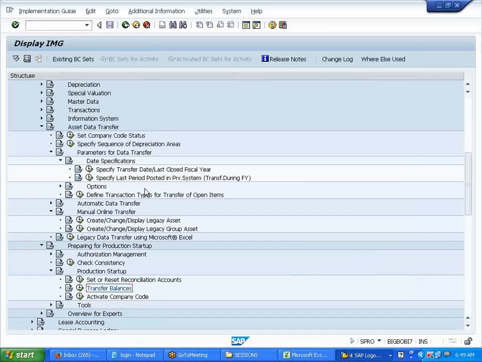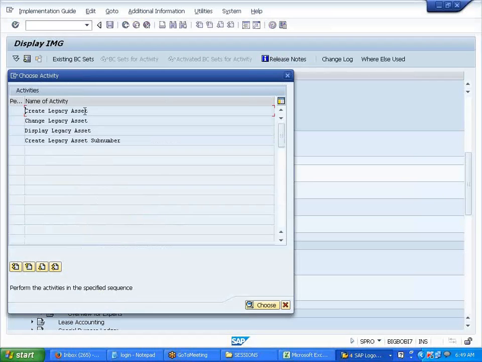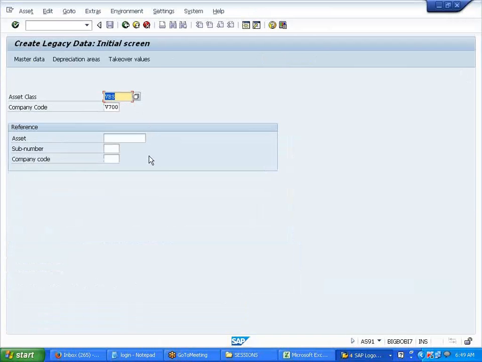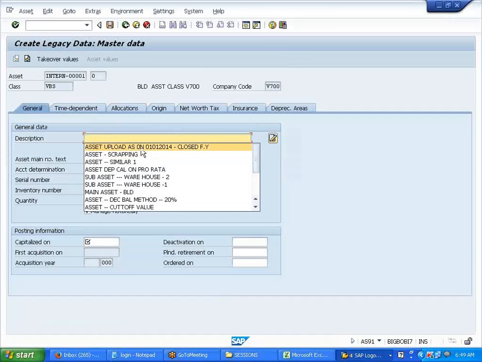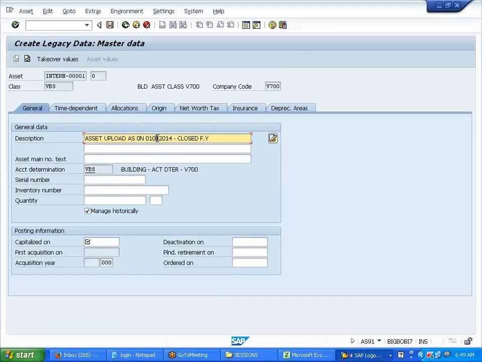For example, I go to that same AS91. Will it allow me to do the current year? We need to specify the dates, right? See, now I said upload. I want to do it on 0105. Books are not closed, but I'm doing it in the current year. Capitalization date will be 430. Okay, let us see whether it will allow.